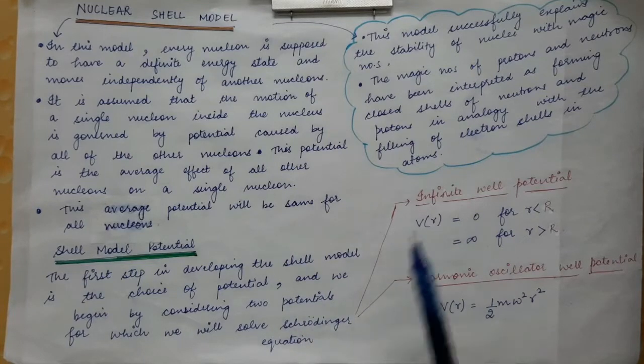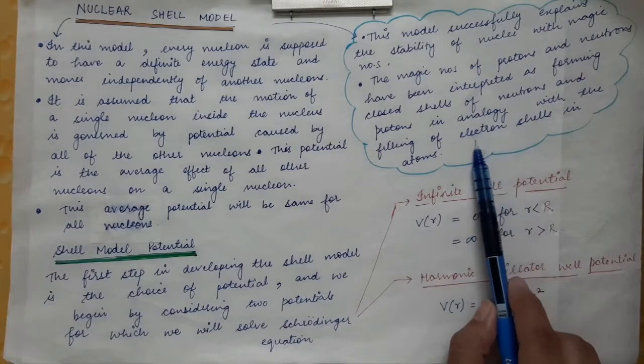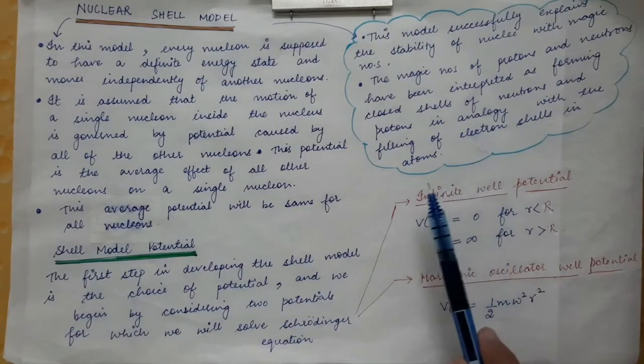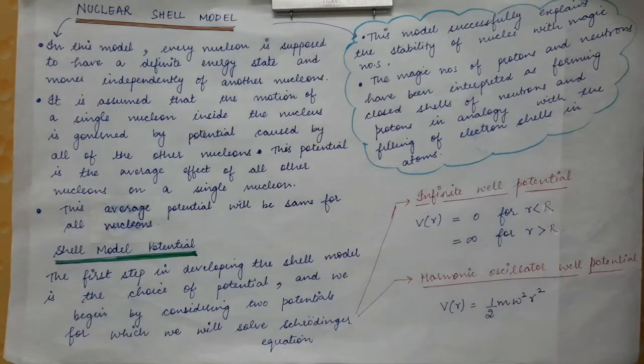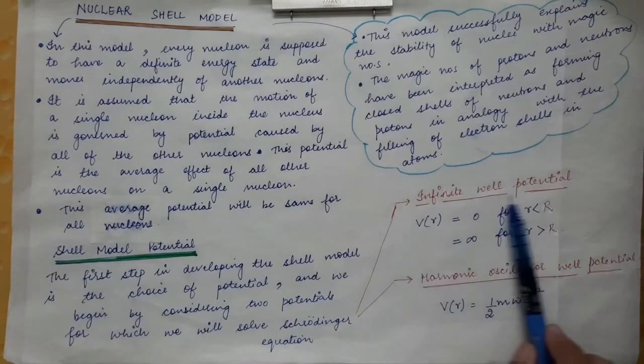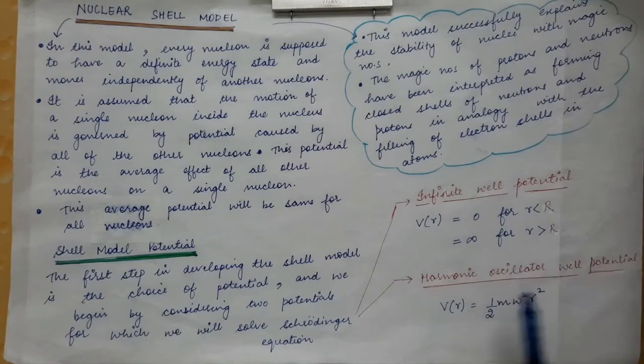The procedure will be similar to the case of the hydrogen atom. You solve the Schrödinger equation for the electron, and then you find the various energy levels. In this case also we will do the same. Here we will not solve the Schrödinger equation exactly, we will just write its result. So using the first potential and the second potential, we will find the various energy states.